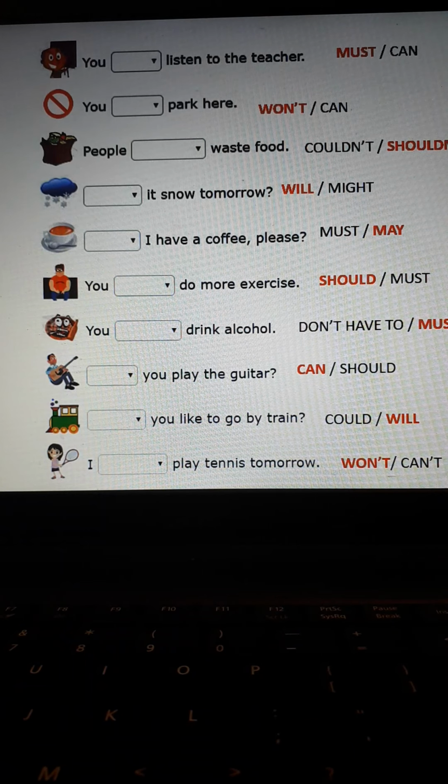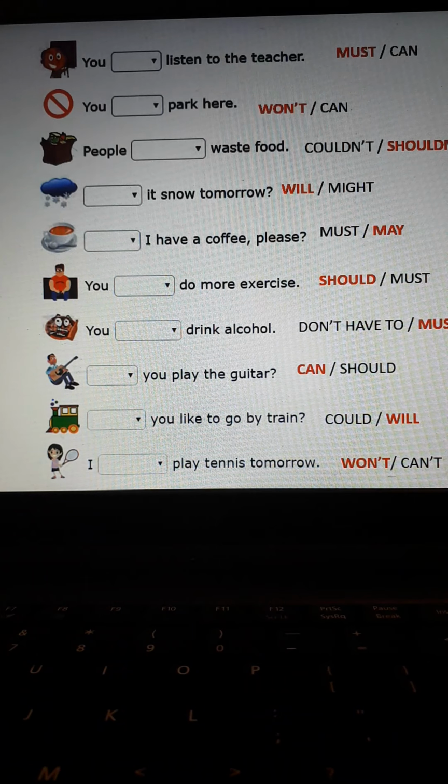On the next one, it is, can you play the guitar? If it's something of ability, can you play the guitar? Can you play the piano? Can you jump? Can you dance? Can you fly? And the other one is a suggestion, a recommendation. Should you play the guitar? ¿Deberías tocar la guitarra? But here we are going to work with can.